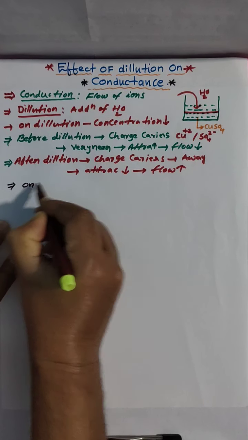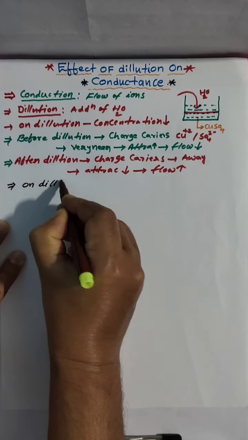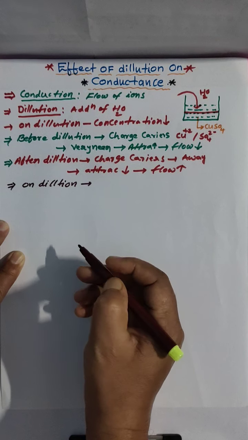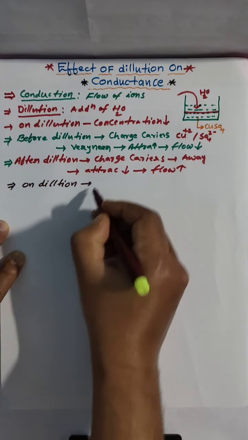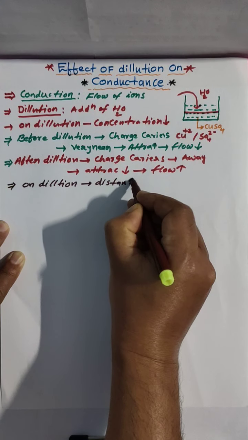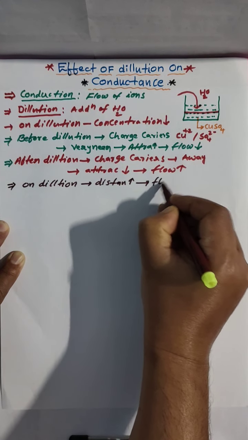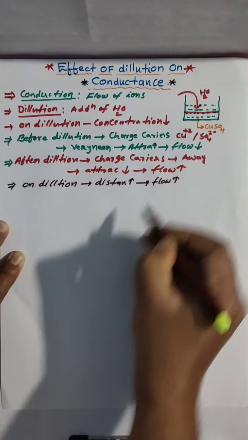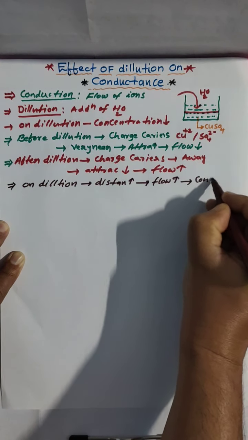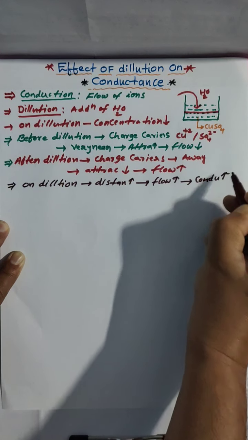So on dilution, distance increases, which means flow also increases. Flow increasing means conductance increasing.